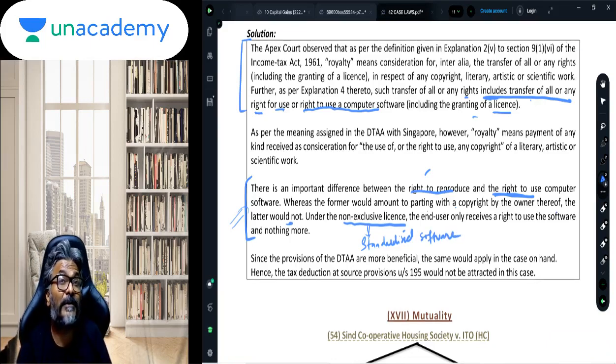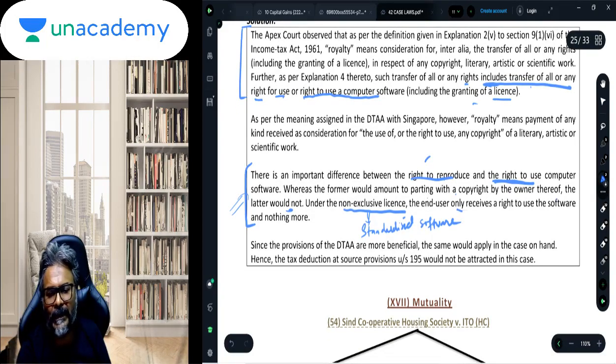Had it been exclusive, then it would not be standard software. It would be customized software only for the client's need, made exclusive for you. So under the non-exclusive license, the end user only receives a right to use the software and nothing more. So what we have got is a right to use.